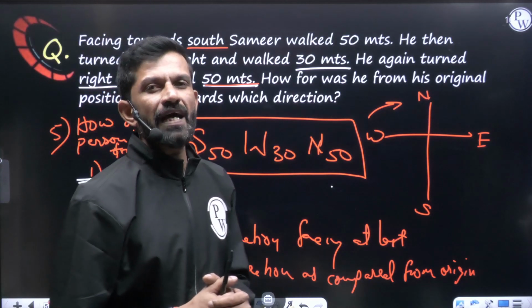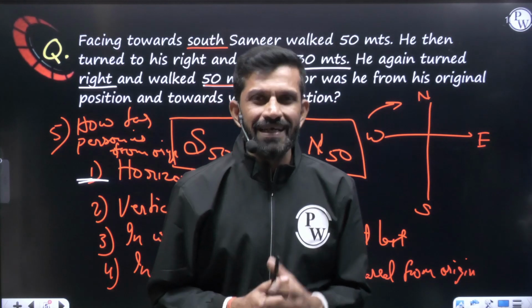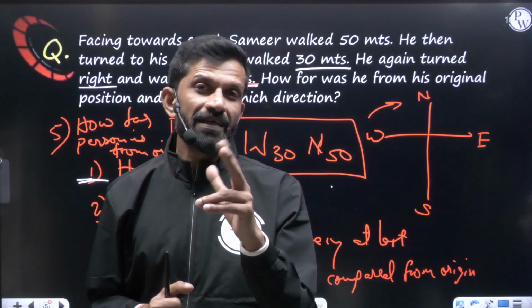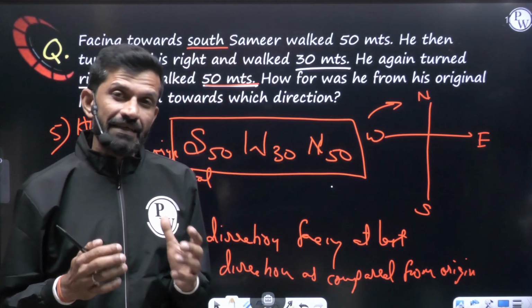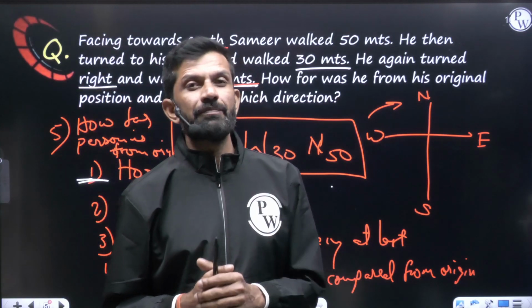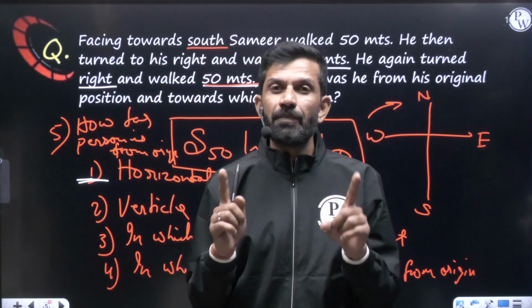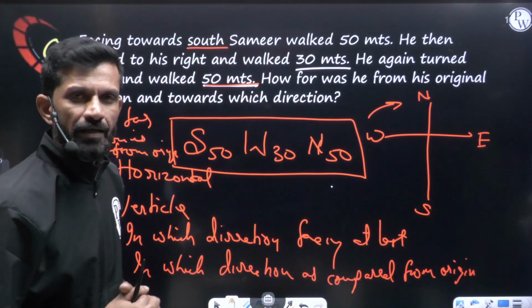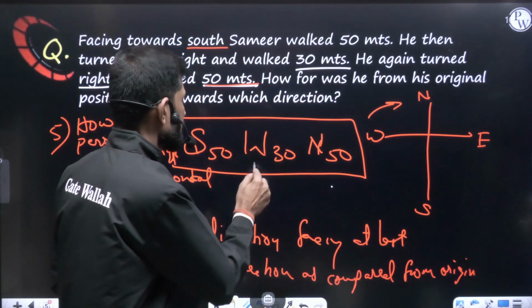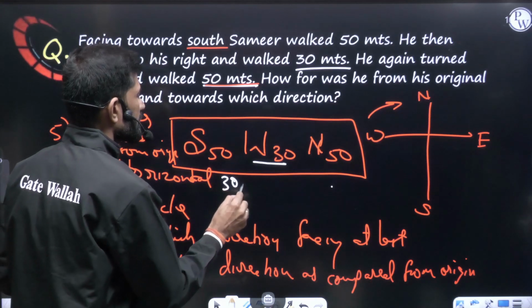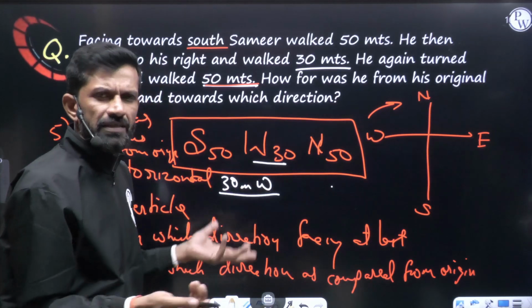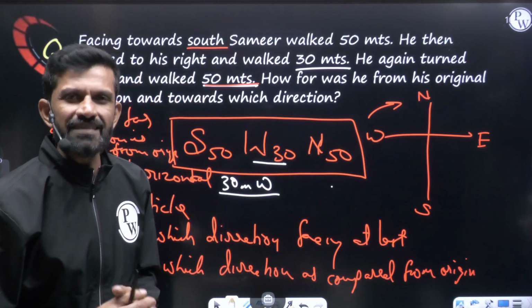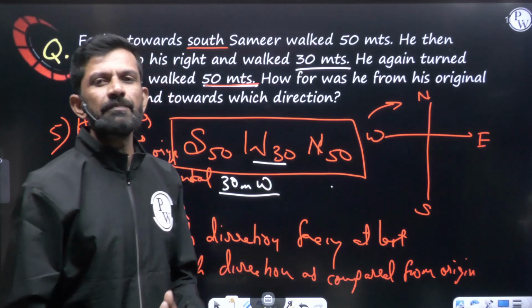Moving further, horizontal distance covered by him. So in horizontal, what we have to consider? East and west. East and east value will be added, west and west value will be added, but east and west will be subtracted. And in vertical, similarly, north and north will be added, south and south will be added, but north and south will be subtracted. So here if we consider the horizontal part, there is no east, only west is there. So west 30. So I can say 30 meters in the west, because bigger is west, only one is there. That is the horizontal distance, actually the displacement covered by the person.